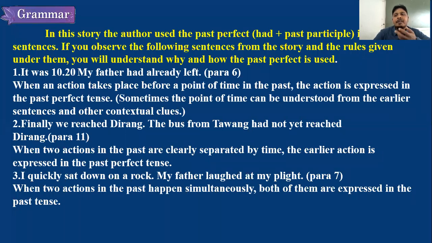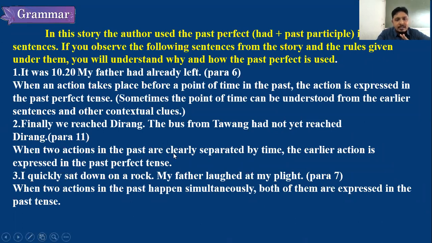Second one. Finally, we reached Dhiran. The bus from Tawang had not yet reached. See, finally we reached Dhiran is simple past. One action is completed. The bus from Tawang had not yet reached. Now, had not yet reached means one action is completed and one more action has started and it is also about to finish. Now, past means completed action only. No, if it is present perfect, it is different. It is past perfect. The bus from Tawang had not yet reached. Had not yet reached is nothing but past perfect.